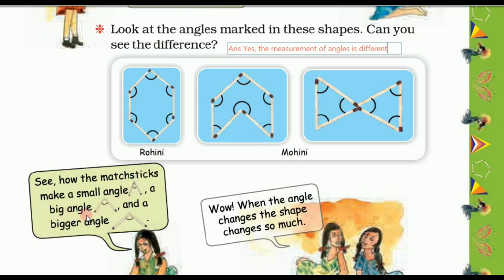And here the space between these two lines is more, so it is a big angle. And the space between these two matchsticks is more than that one. So this is a bigger angle. "Wow, when the angle changes, the shape changes so much," Rohini said.